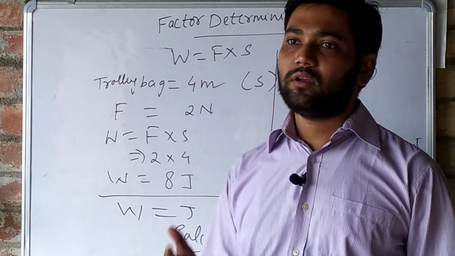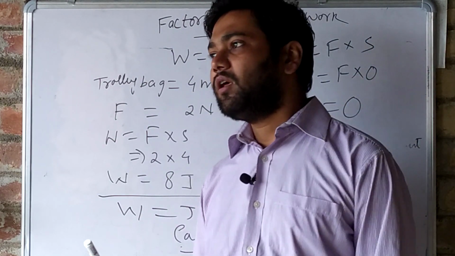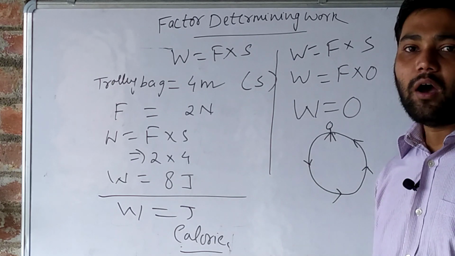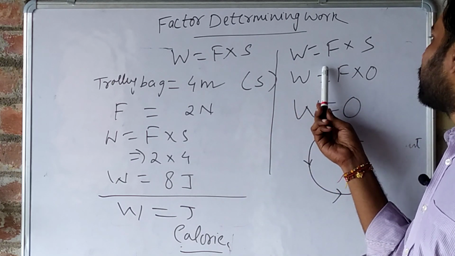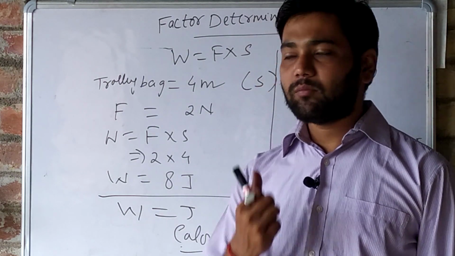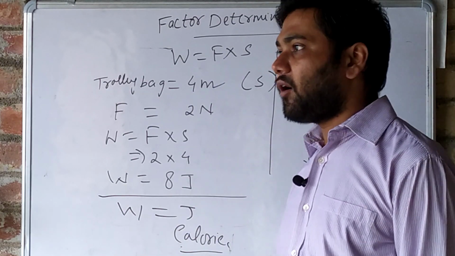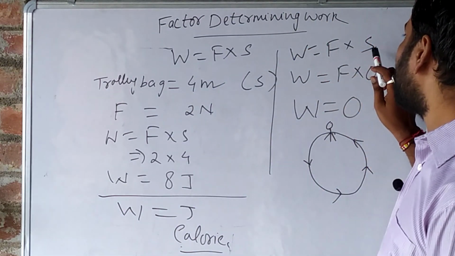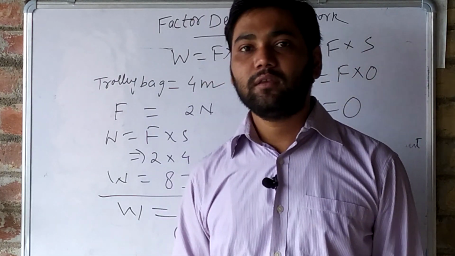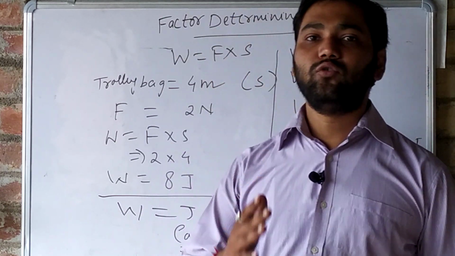Now in this time we have joule. So what is 1 joule? A work of 1 joule is done only when a force of 1 Newton causes a displacement of 1 meter. Understand? A force of 1 Newton causing a displacement of 1 meter, we can say that 1 joule of work is done.